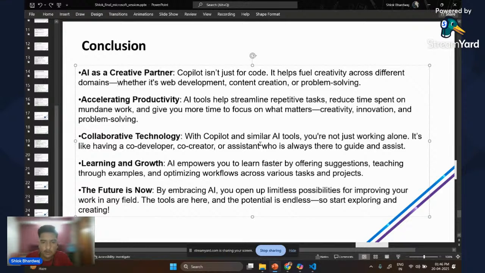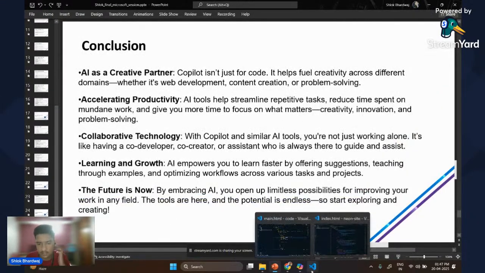Collaborative technology: with Copilot and similar AI tools, you're not just working alone. It's like having a co-developer, co-creator, or assistant who is always there to guide and assist you. Learning and growth: AI empowers you to learn faster by offering suggestions, teaching through examples, and optimizing workflows across various sites and projects. The future is now. By embracing AI, you open up limitless possibilities for improving your work in any field. The tools are here and the potential is endless. So start exploring your creativity.